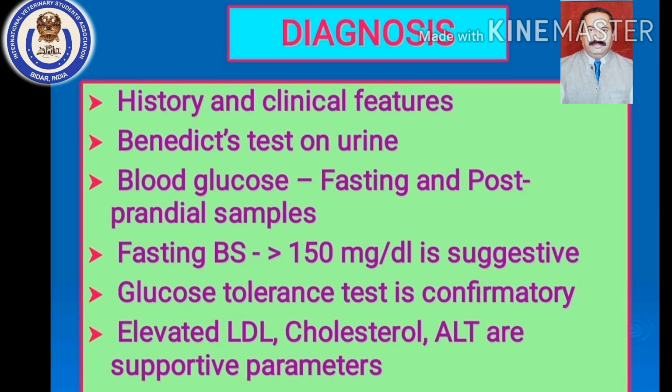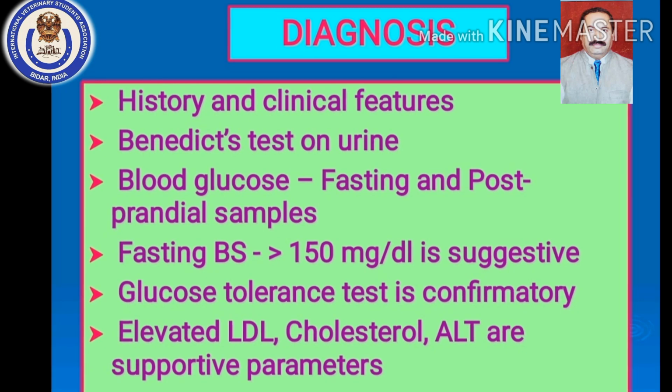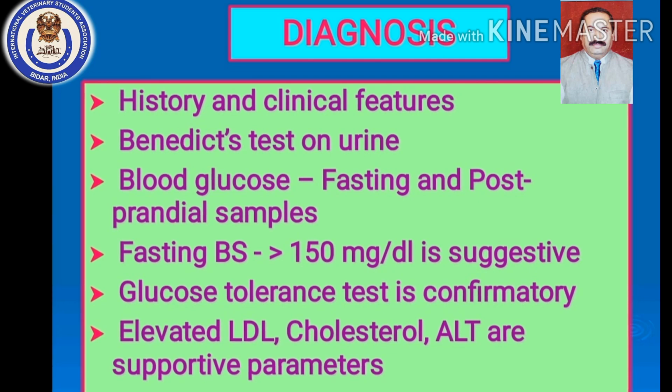Apart from that, few people have also reported supporting parameters, which include low density lipoproteins, because fat metabolism also gets affected in diabetes. So elevated low density lipoproteins, cholesterol, and ALT, alanine transaminase, these enzymatic increases are also considered supportive parameters for the diagnosis of diabetes mellitus.